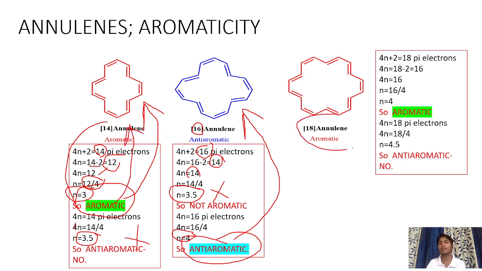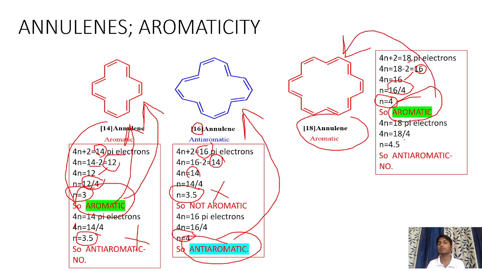Next, 18 annulene. 4n plus 2 is equal to 18. Then we will get 18 minus 2, 16. 4n is equal to 16. N is equal to 16 divided by 4. Then n is equal to 4. When we are getting n is equal to 4, the compound is aromatic. 18 annulene is aromatic in nature.